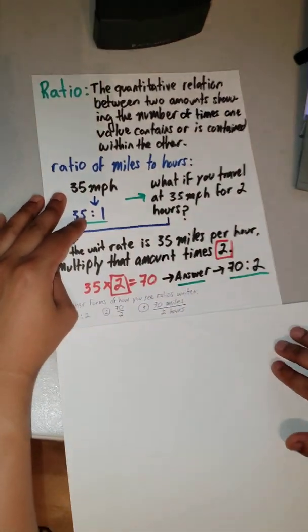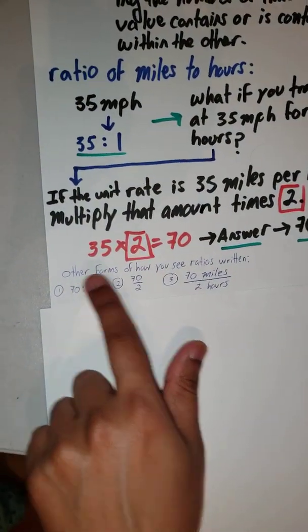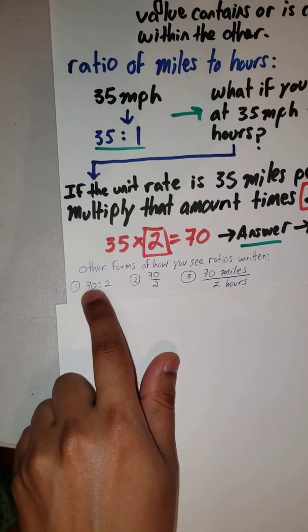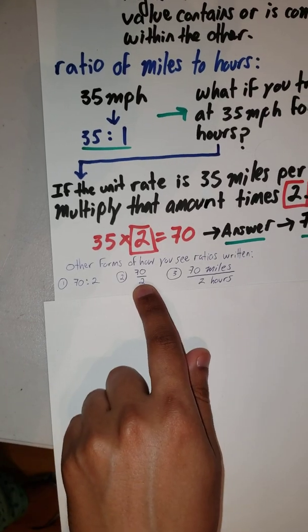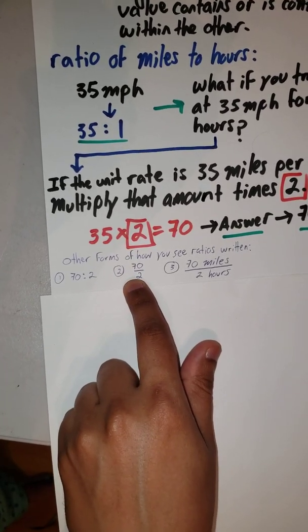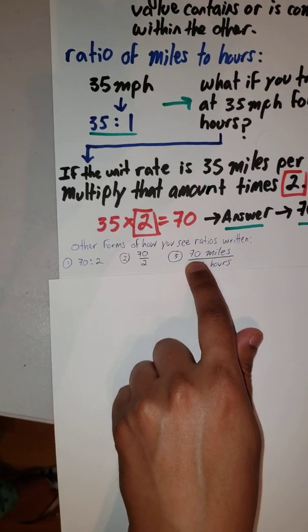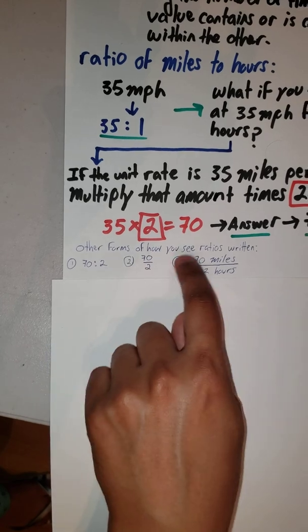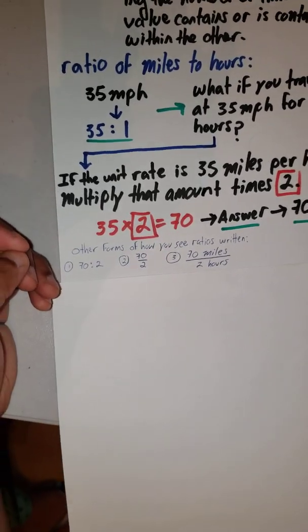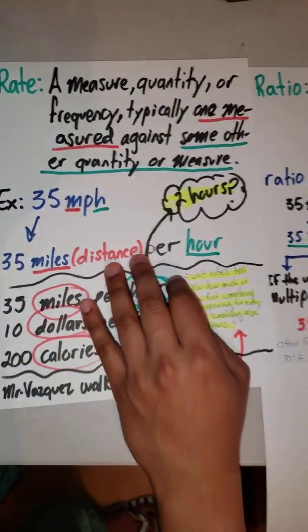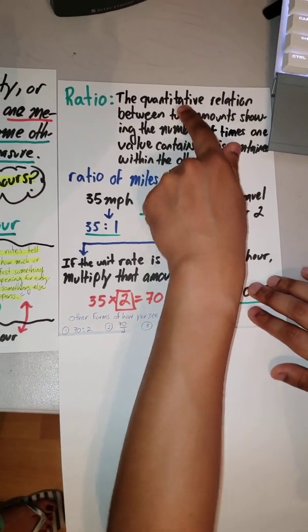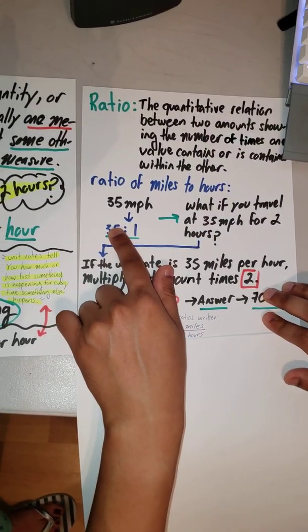Okay? Now, here, these are just some other forms of how you would also see ratios written. So you would see it like this, 70 to 2. You would also see it like this, 70 over 2. And in some cases, you would also see it like this, 70 miles for every 2 hours. Okay? So these are 3 forms of how you would see ratios. Okay? So as you can see, rates and ratios are pretty much related. The key word here is that ratios are quantitative. Ratios are things that you can see in the form of a number.